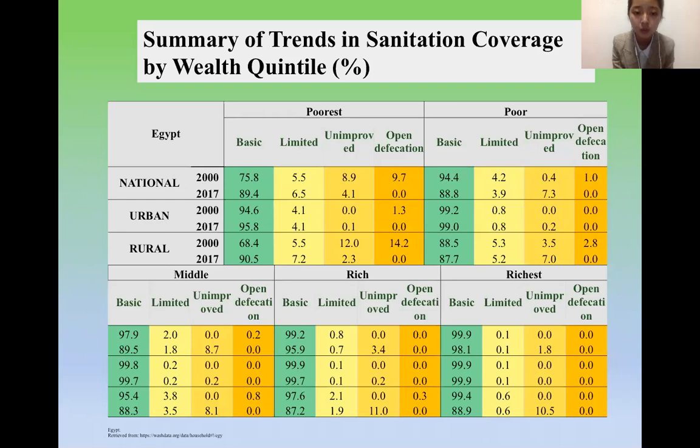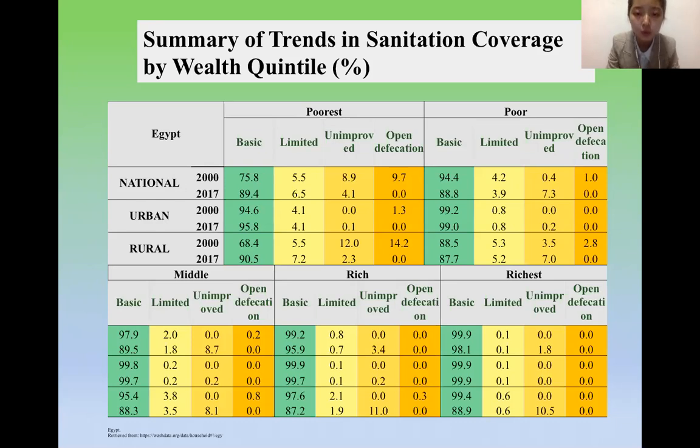Firstly, we can see for rural, there is a very big difference between the poorest and the richest. But for the national, they don't have too much difference between the poor and the poor.